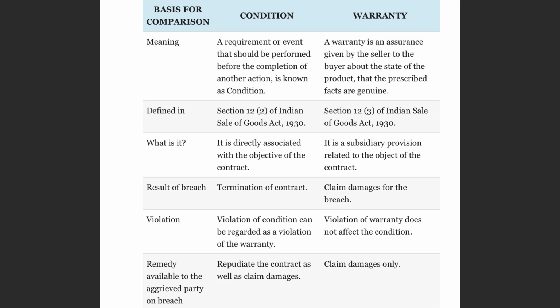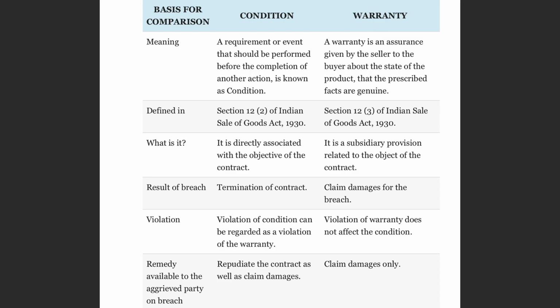So I'm violating both. Breach of condition is equal to breach of warranty as well. But in the case of warranty, it is not so. Violation of warranty does not affect the condition, as I just told in the example, right?